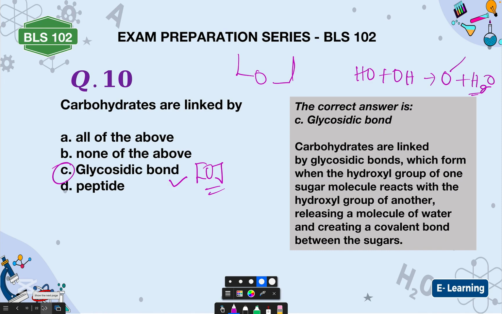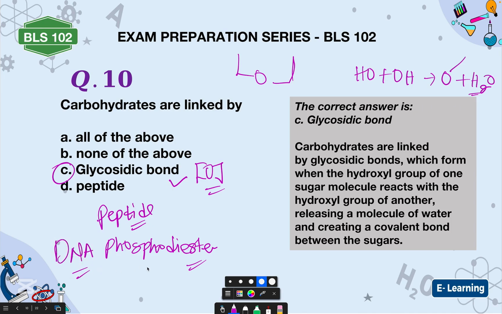Then for protein, it is the peptide bond. For protein, the linkage between amino acid molecules to form proteins is the peptide bond. So you can say proteins are linked together by peptide bonds, while nucleotides are linked together by phosphodiester linkage. Nucleotides, that is DNA molecules, are linked together by phosphodiester linkage. Proteins by what? Peptide, and carbohydrate by glycosidic or oxygen linkage. Is that okay? Now, the next one.